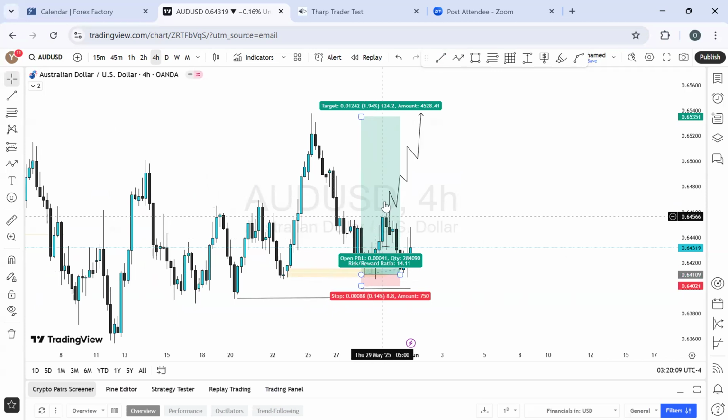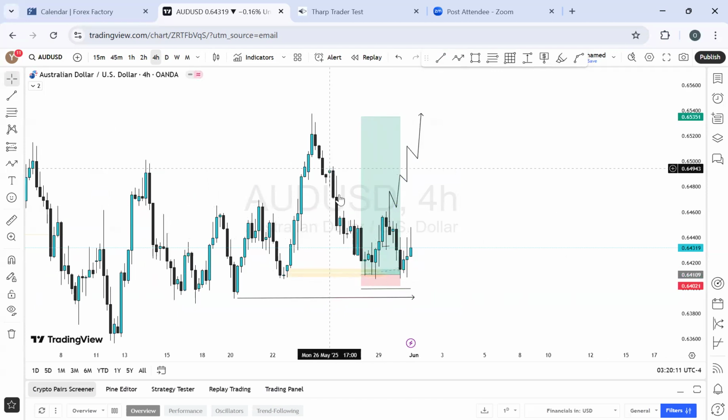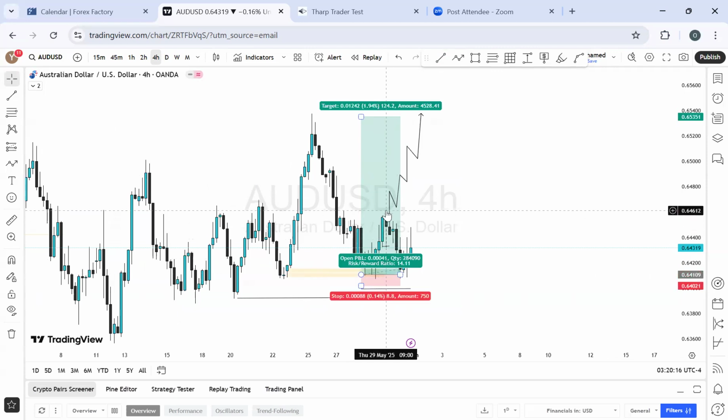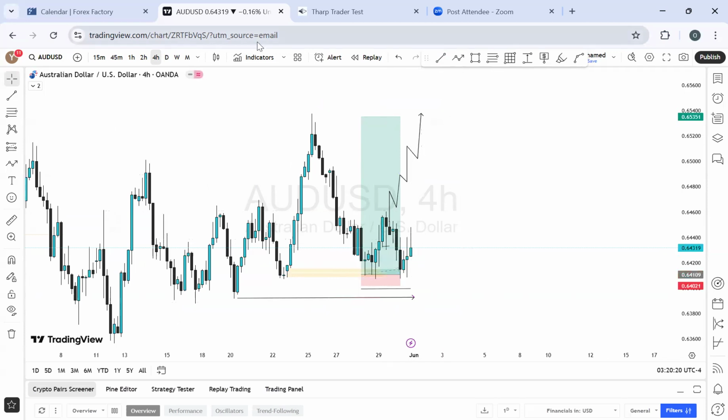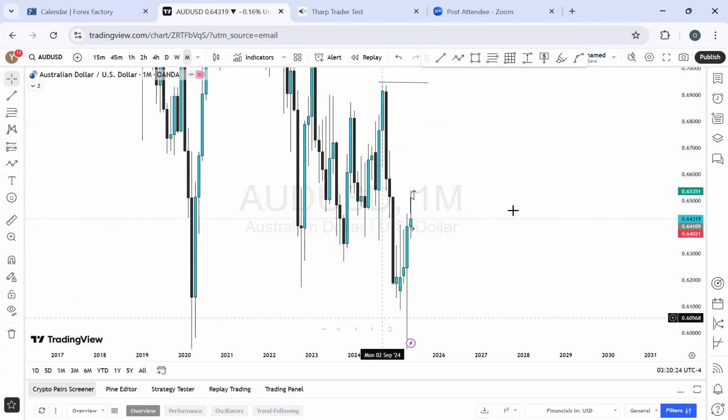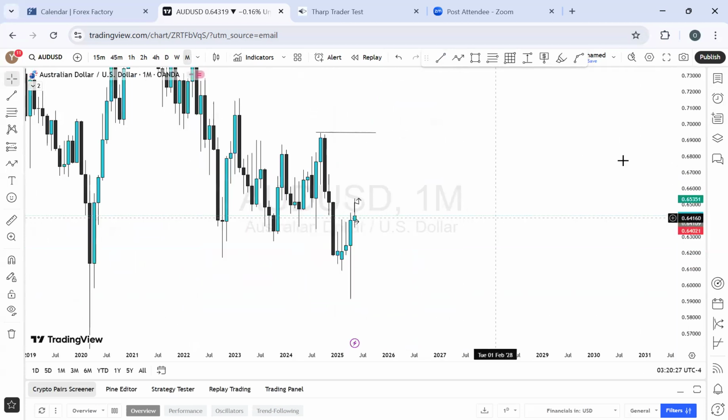It pushed, but it moved from here down. Of course, it moved down from there to here and picked up a buy of about 50 pips up to this price level before it started doing all of this. But I was expecting it to do more buy. Anyways, on the monthly time frame, that's what we have on AUD. On the monthly time frame, this is what we had on AUD.